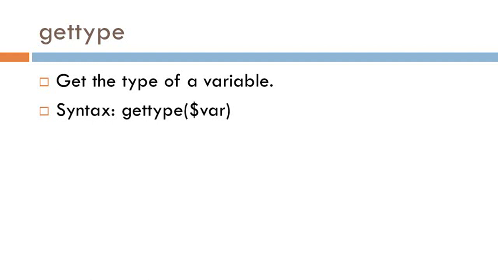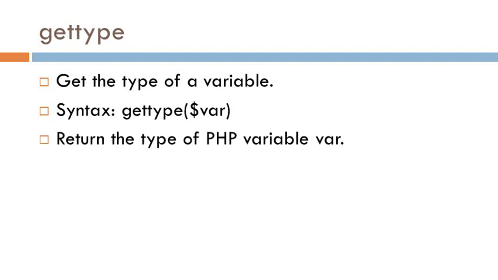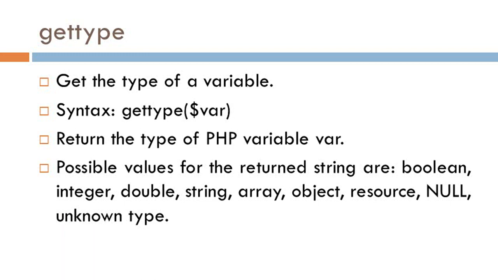Now next is the gettype function. gettype is a function to get the data type of a variable. The syntax of the gettype function is gettype in brackets $variablename. This function returns the data type of a variable. The possible values for the returned string are all the data types supported by the PHP language, meaning integer, double, string, array, object, null, etc.